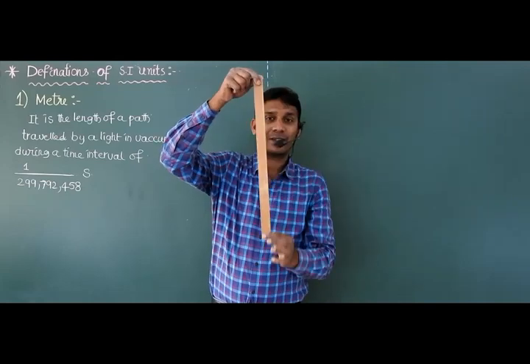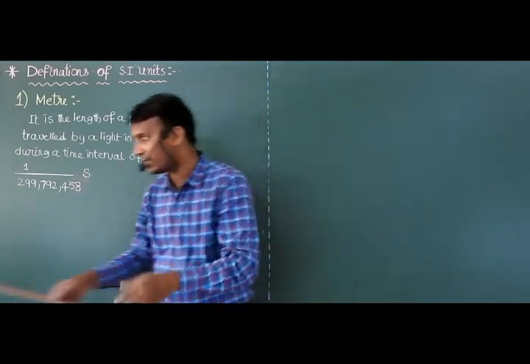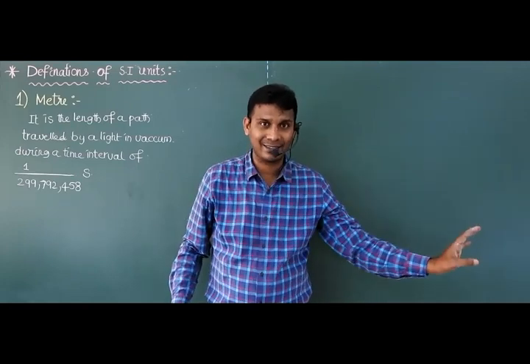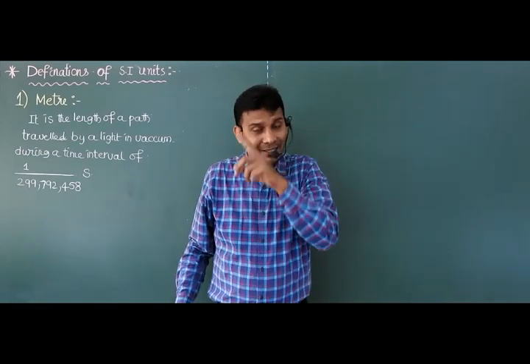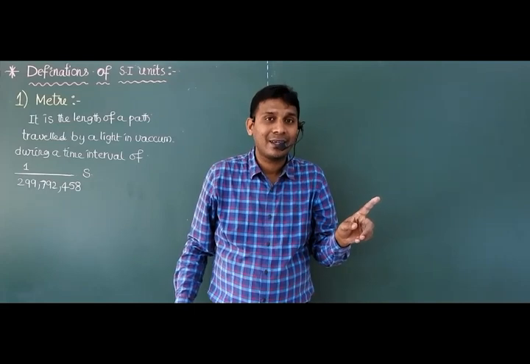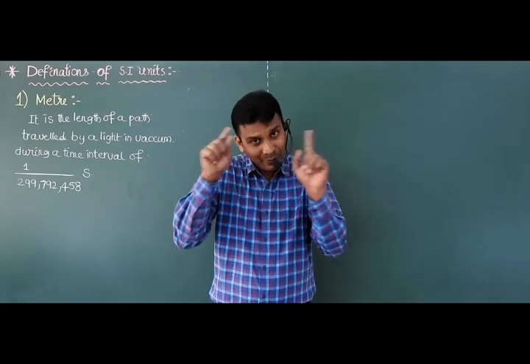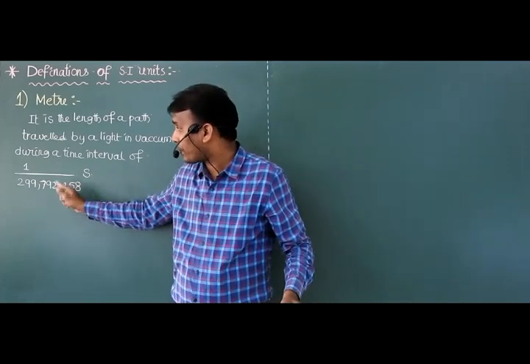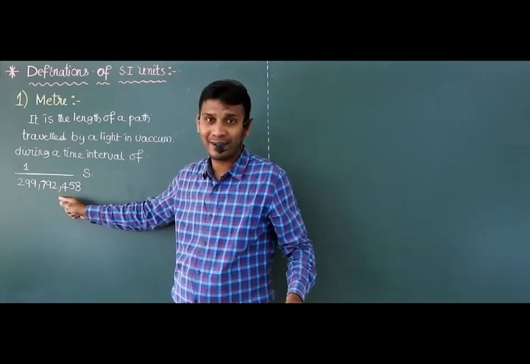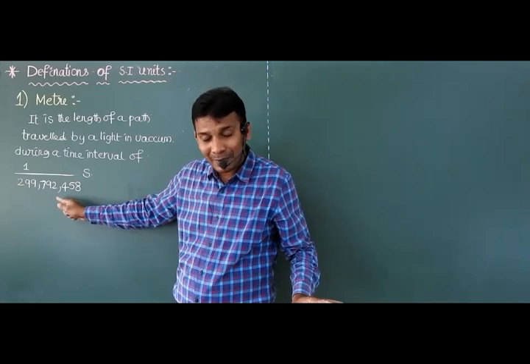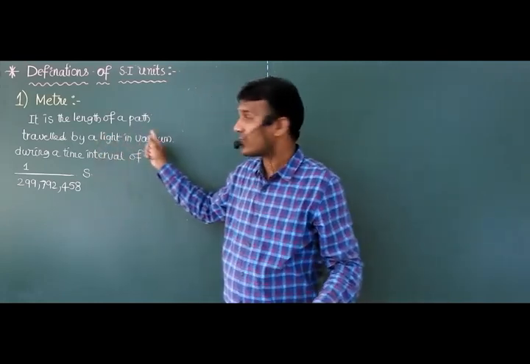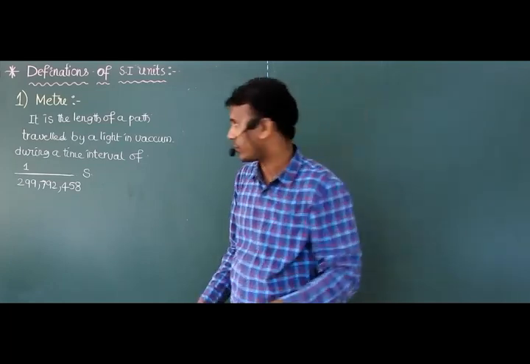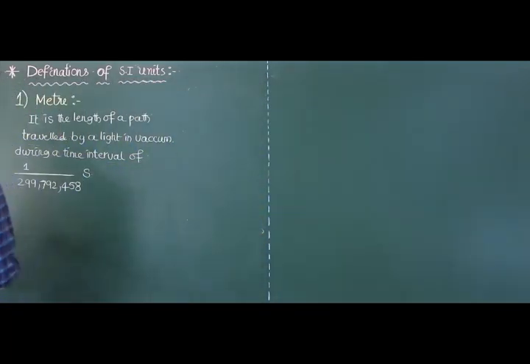Sir, how are you assuming this is 1 meter? This 1 meter, they are treated as the distance covered by light in a vacuum, right? During this much time interval, not time period, time interval, with how much speed? 3 into 10 raised to 8. Easy, take it as 1 meter. Okay? Right. The next one is a kilogram.